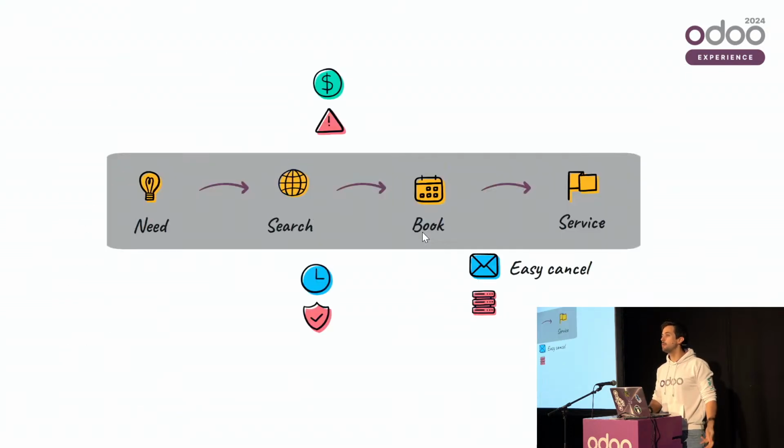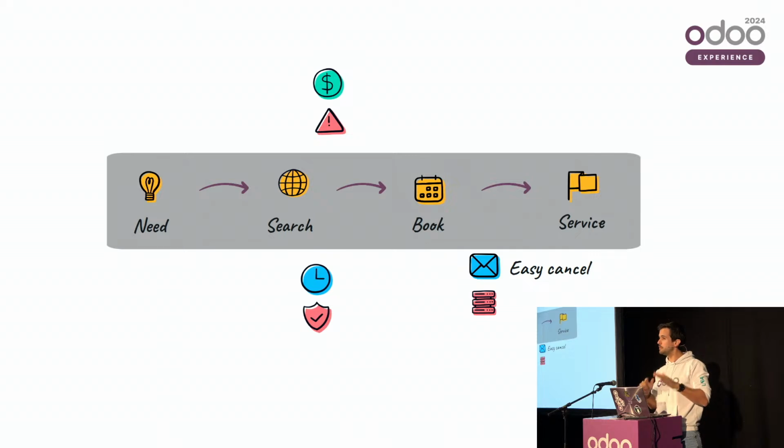Of course, there's some things that can happen in life. There's some persons that will never come. An advice that I would give you if you're working in those industries is make it easy for people to cancel. There's no point in blocking them, in taking them hostages. They just won't come, and that's it.